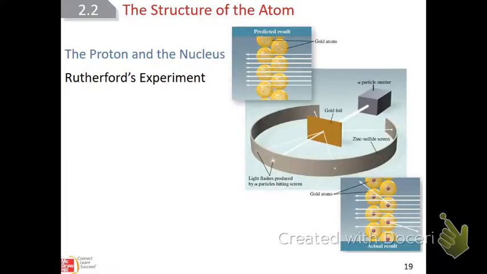he said, okay, let's shoot these through there. And he thought, well, they'll get slowed down as they go through the gold foil, and we can get a picture of them. So that's what he decided to do, and yet when they shot them through the gold foil, they did not do as expected at all. He thought they would go through and they'd get little flashes of light on the other side, and they'd be directly opposite, but that's not what happened at all.